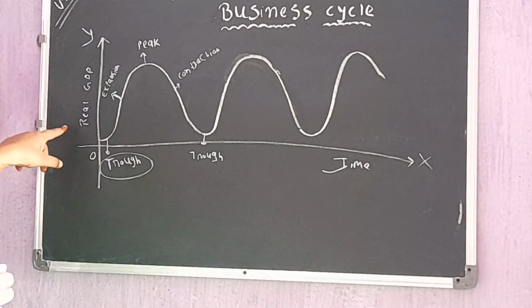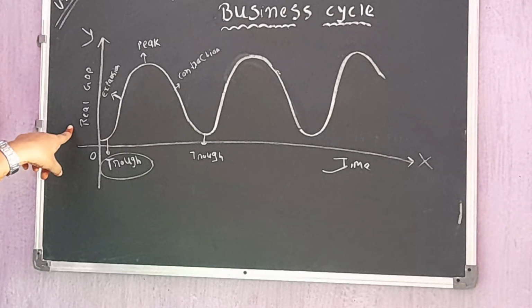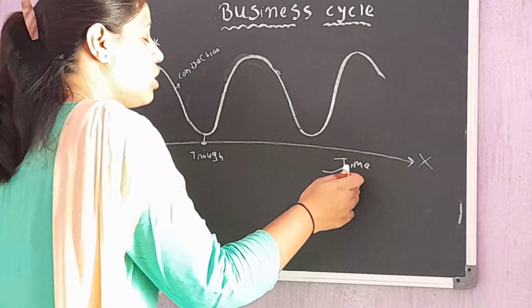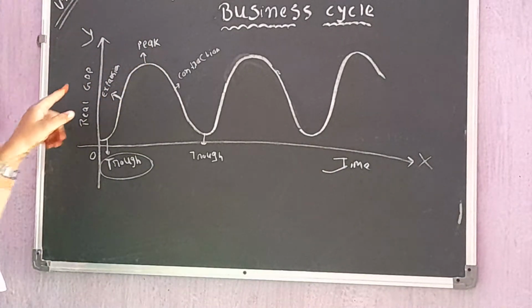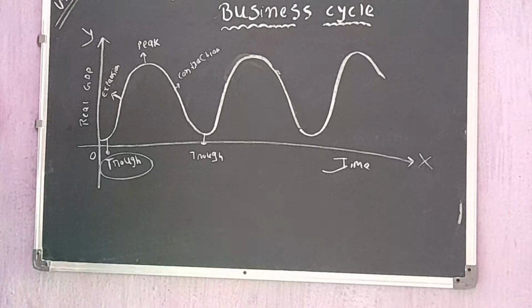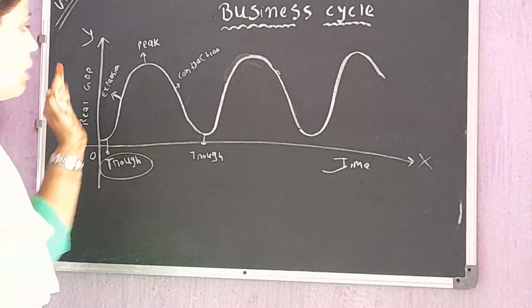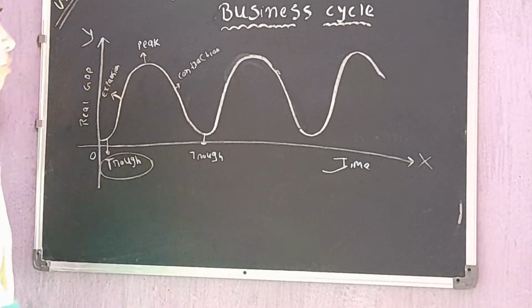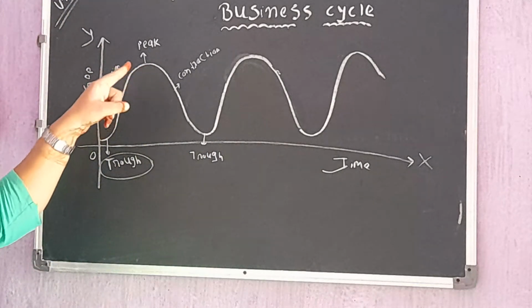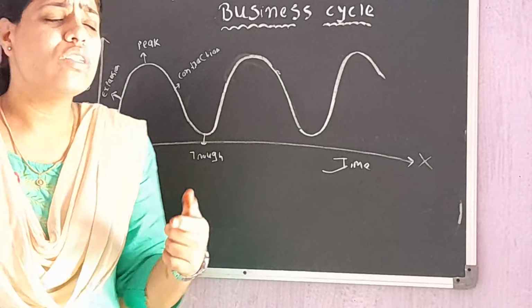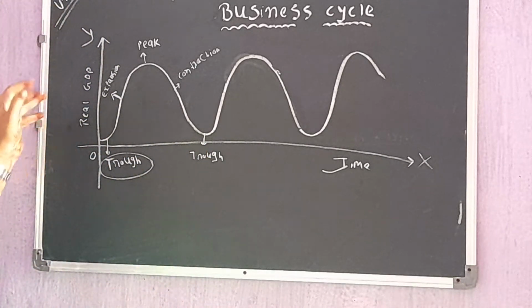So the time period or the phases have been shown on the x-axis and real GDP has been shown on the y-axis. When there is expansion, real GDP increases. At the time of peak, the growth rate increases, but the rate of increase of growth is a bit lower than in expansion.